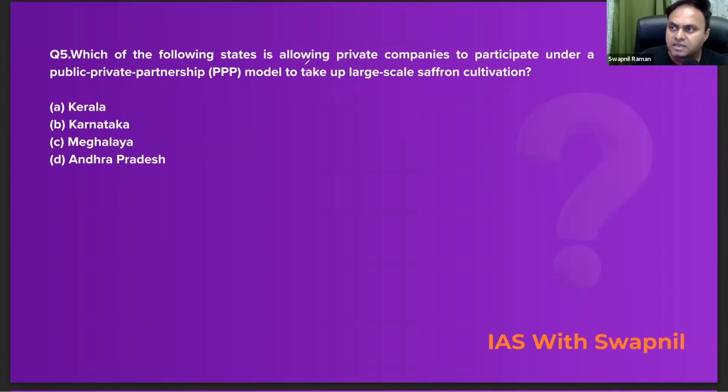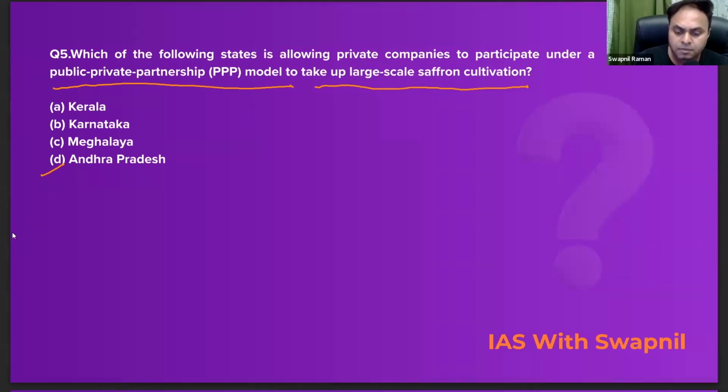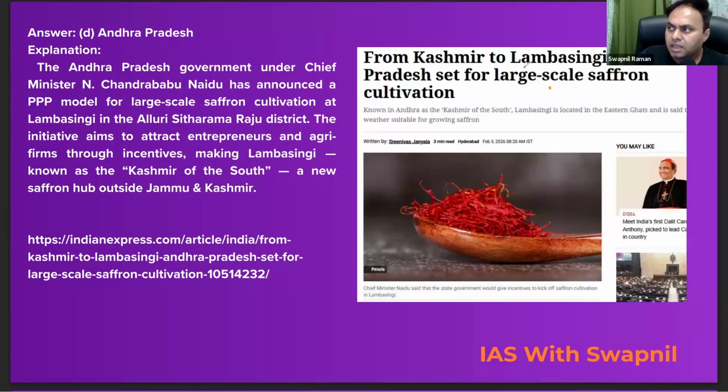Which of the following states is allowing the private companies to participate under a public-private partnership model to take up the large-scale saffron cultivation? That is the state of Andhra Pradesh, right? Look at the explanation part. There's a location called Lambasingi. Lambasingi is situated in Andhra Pradesh and it is referred to as the Kashmir of South, right? It is known as the Kashmir of South.